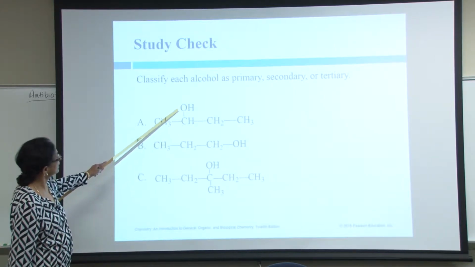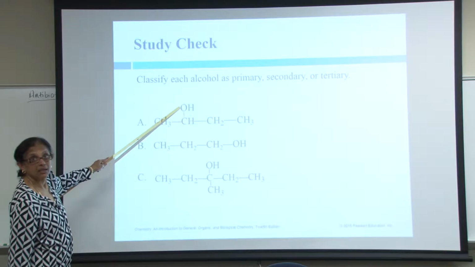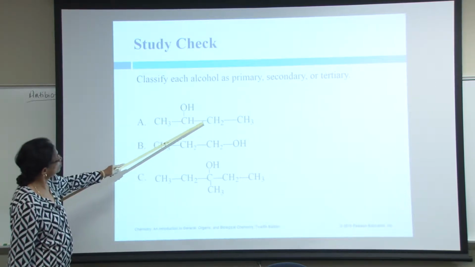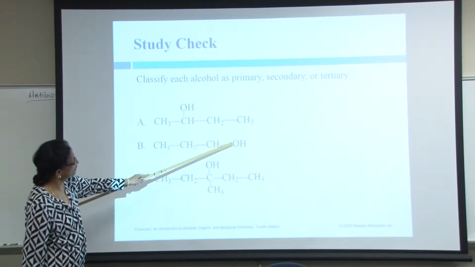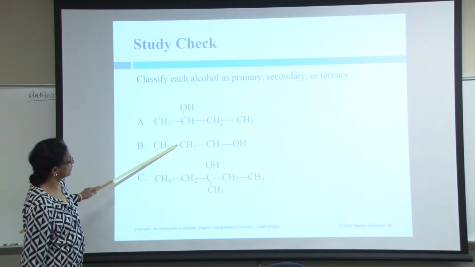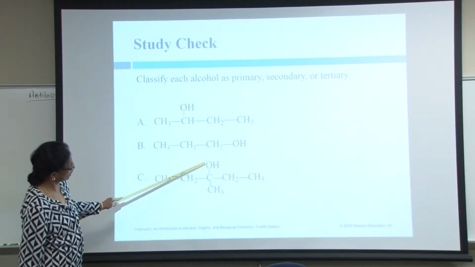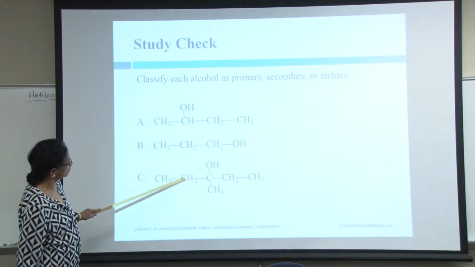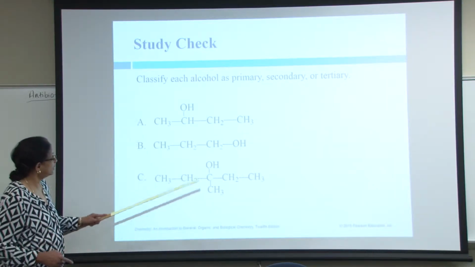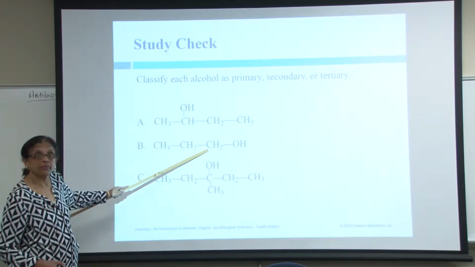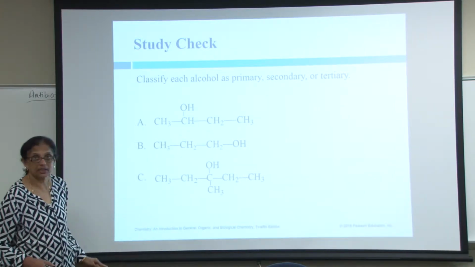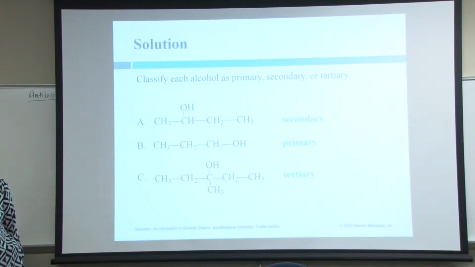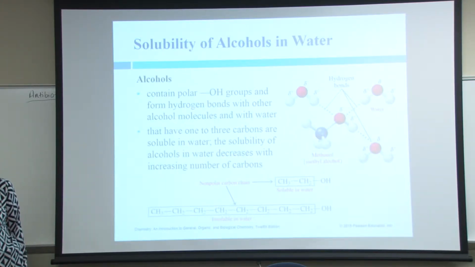So here, let's look at the carbon connected to the hydroxyl. It is connected to 2 methyl groups. This carbon connected to the hydroxyl is connected to 1 methyl group. This carbon connected to hydroxyl is connected to 3 methyl groups. So 1 methyl will be primary, 2 methyl will be secondary, 3 methyl will be tertiary. So that's how we determine the primary, secondary, tertiary alcohols.